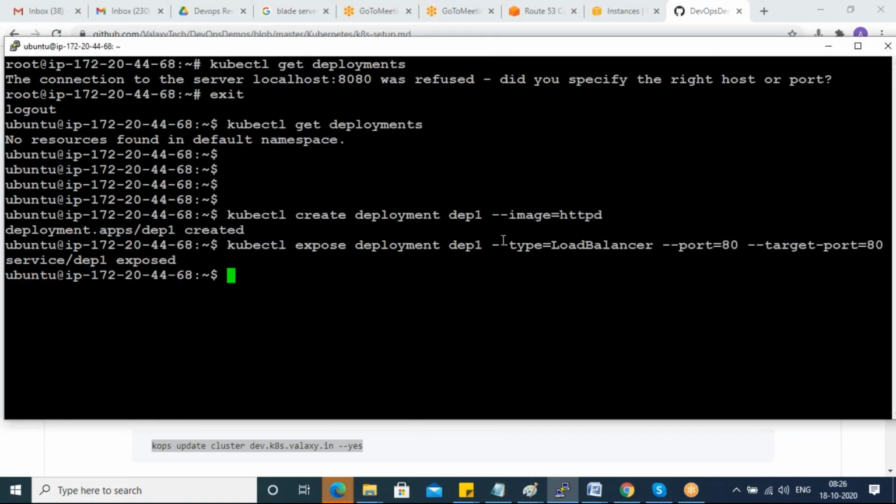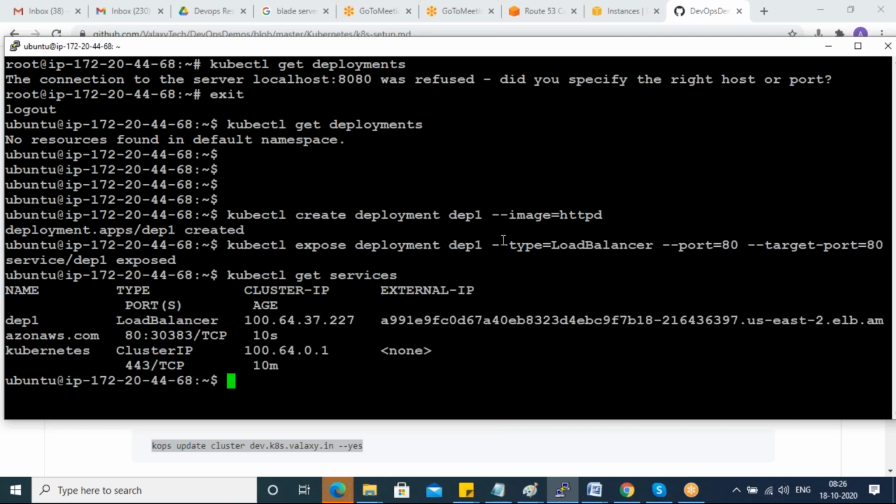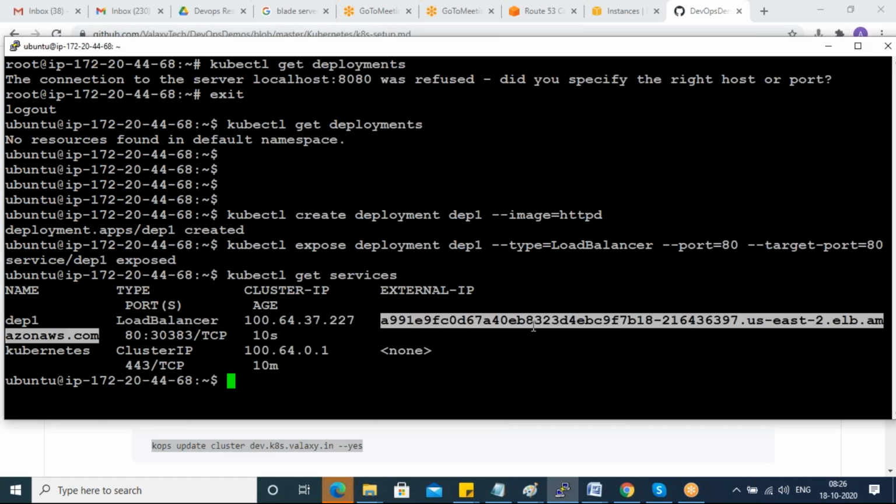Okay, so enter. Okay, kubectl get services. Okay, see guys, you got a public DNS now.